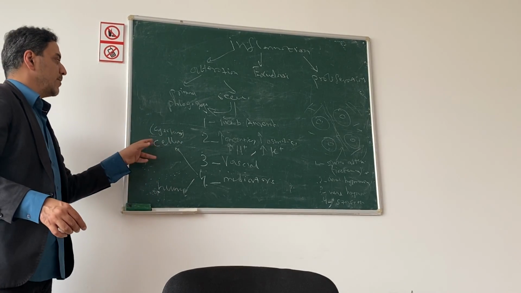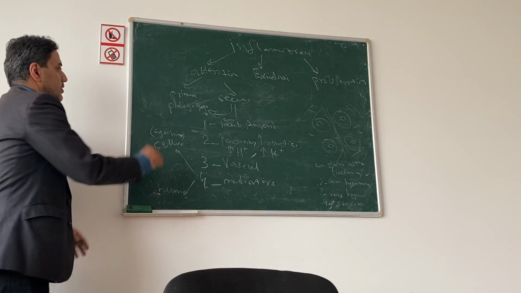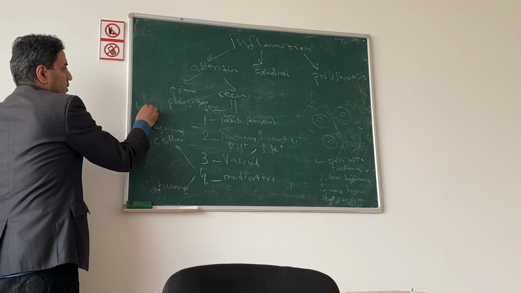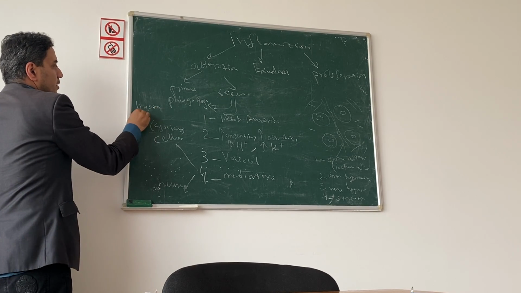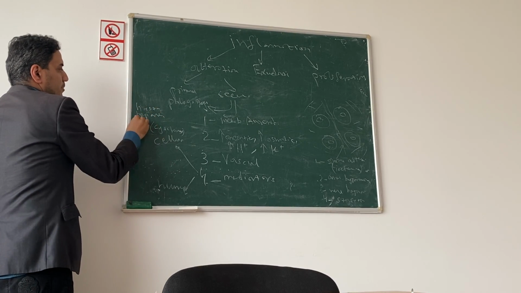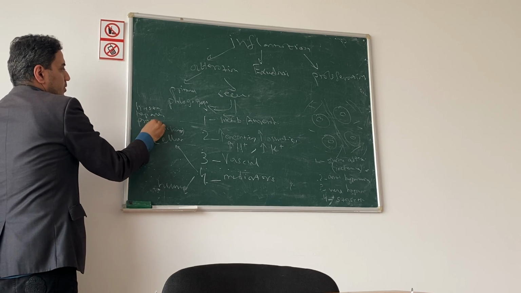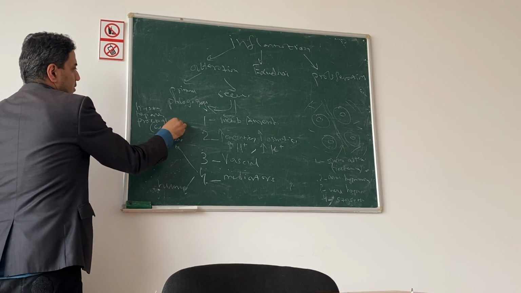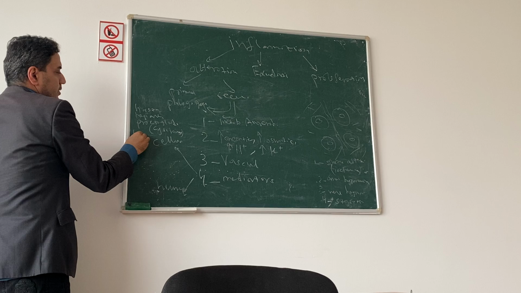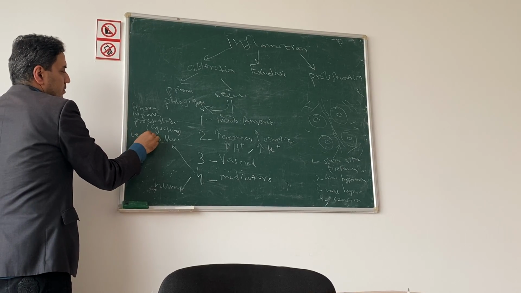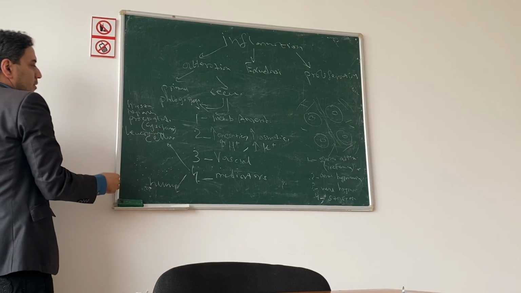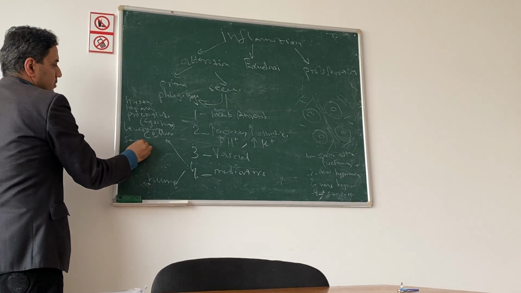For example, histamine. Histamine is a cellular mediator. Heparin, prostaglandin, leukotrienes, serotonin.